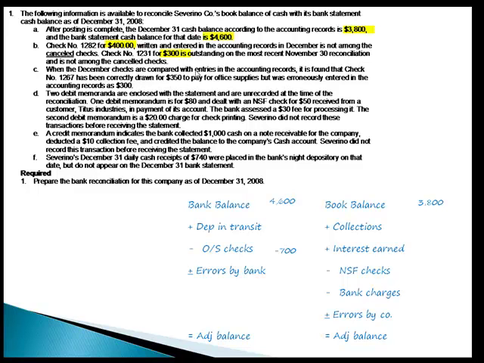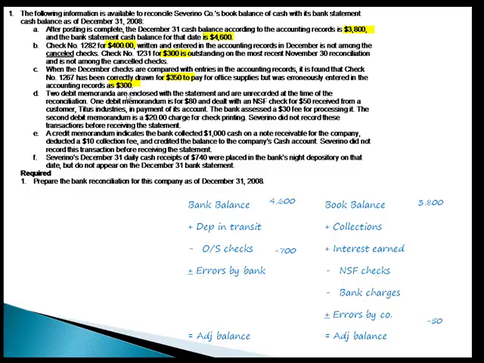C, when the December checks are compared with our records, it is found that check number 1267 has been correctly drawn for $350 to pay for office supplies, but was entered into our accounting records for $300. This is our error. Okay, we wrote a check for $350, but we just reduced our book balance by $300. So we have to take out $50 more. So that's errors by us.